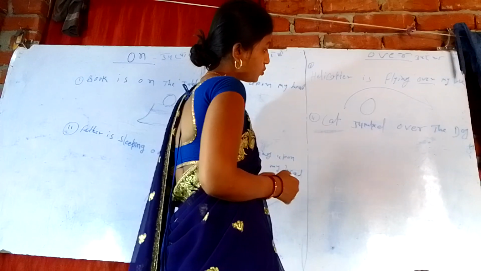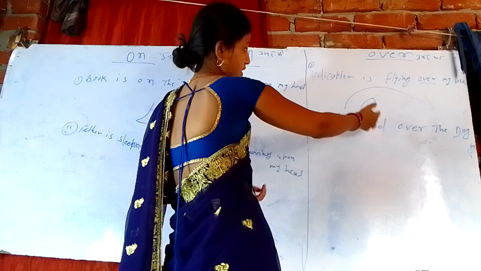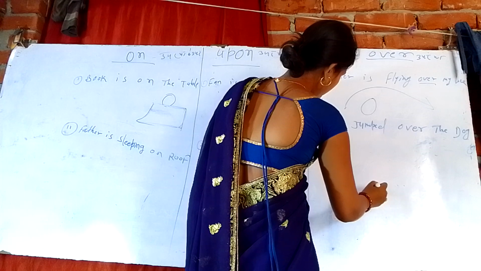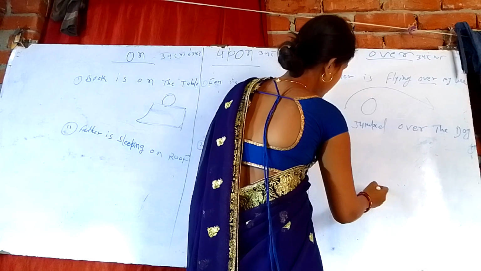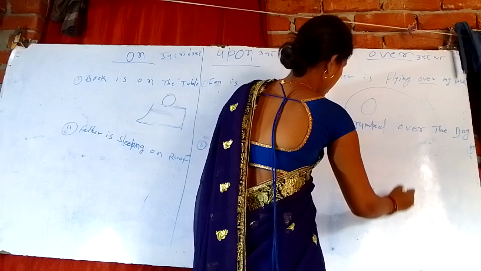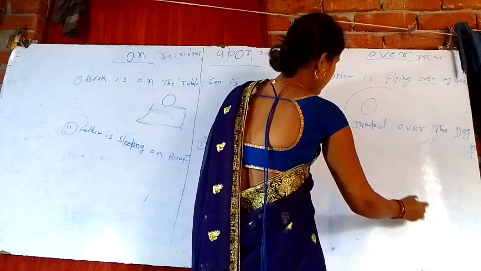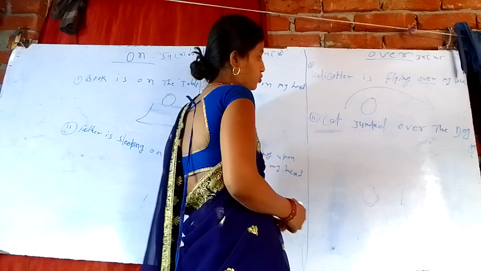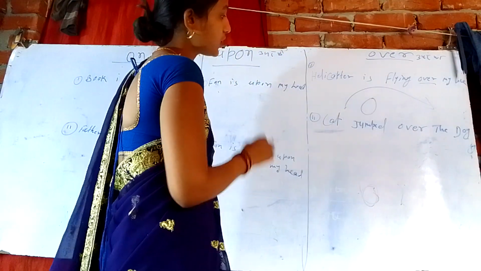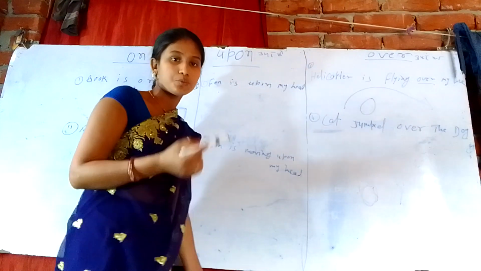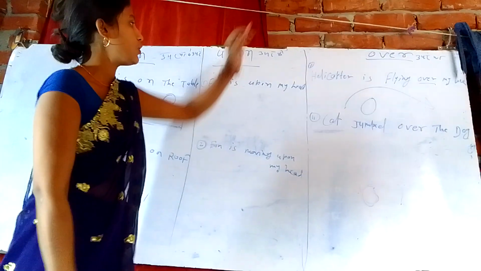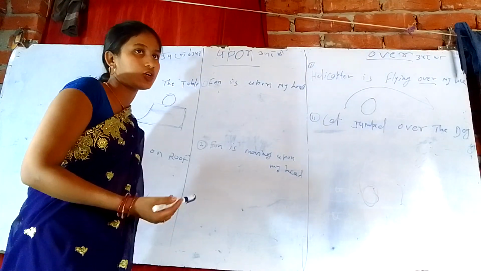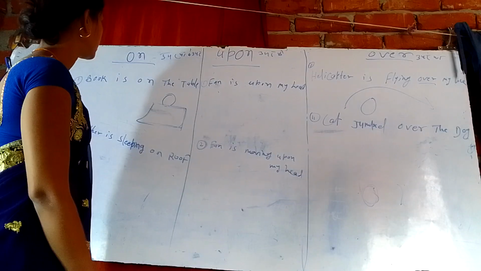Cat jumped over the dog. Suppose this is the dog and this is the cat. If the dog is like that, the cat jumped across. That's why use over. Same thing, you have to also speak and make the translation, if any translation will come.